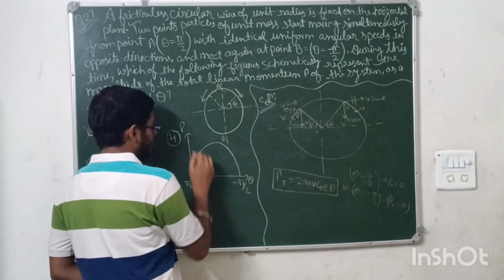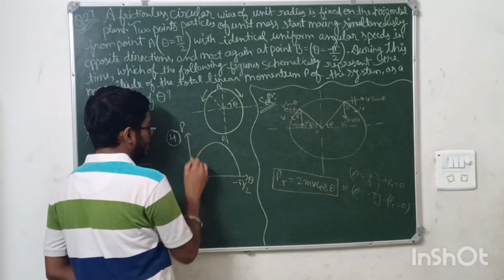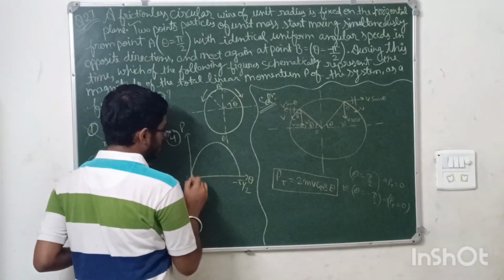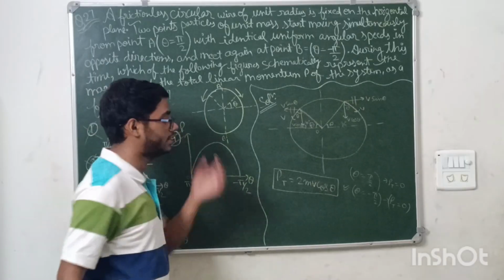The last option is remaining. If we substitute theta equals pi by 2, then the linear momentum is 0. This is the point 0. And as well as for minus pi by 2, the linear momentum is 0. So option number 4 is the correct answer for this question.